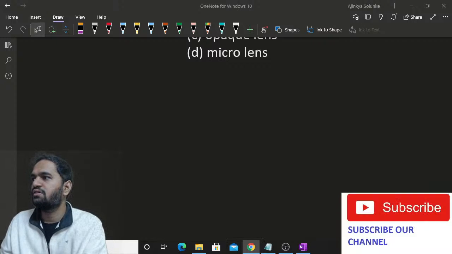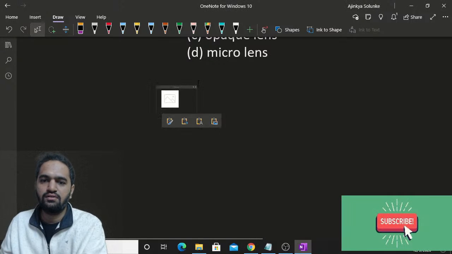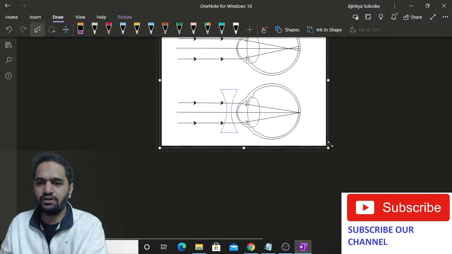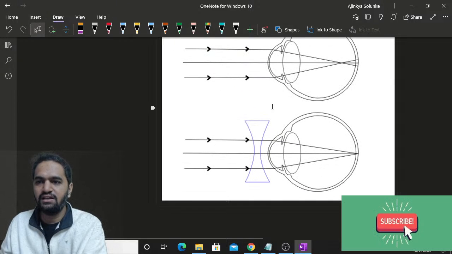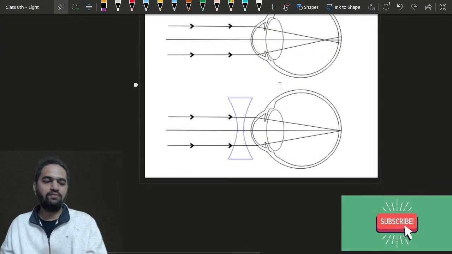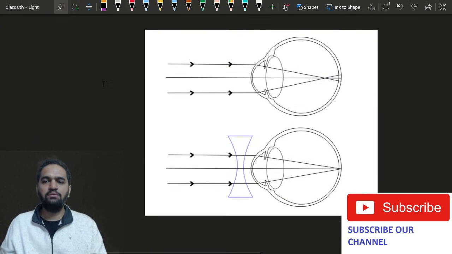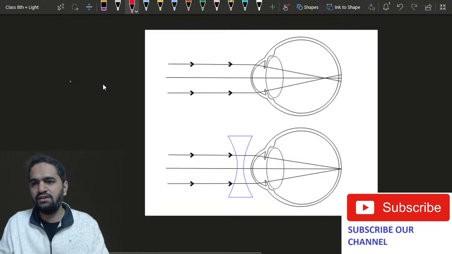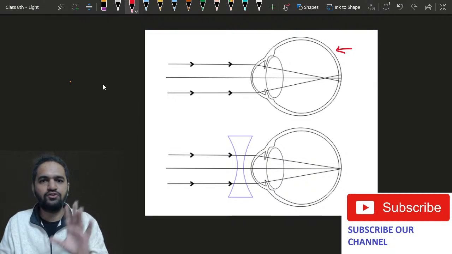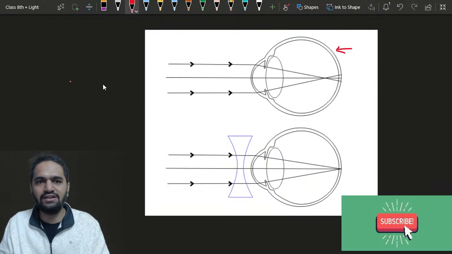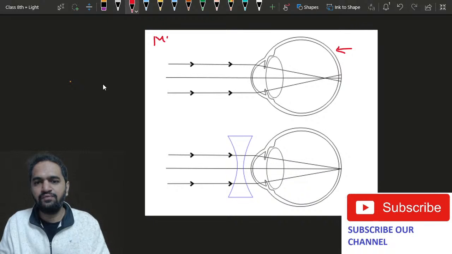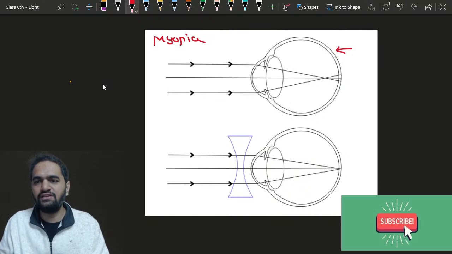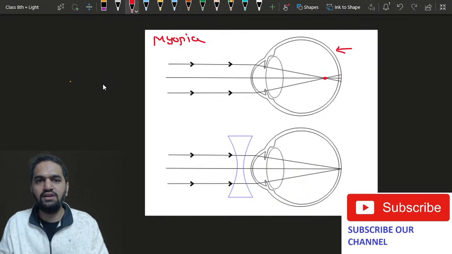See, what happens is that when myopia exists, the image is created in front of the retina. This is your retina and this is a myopic eye. In a normal eye, the image is created on the retina, but in myopia, the image is created in front of the retina, that is here. So we need to take that image back.